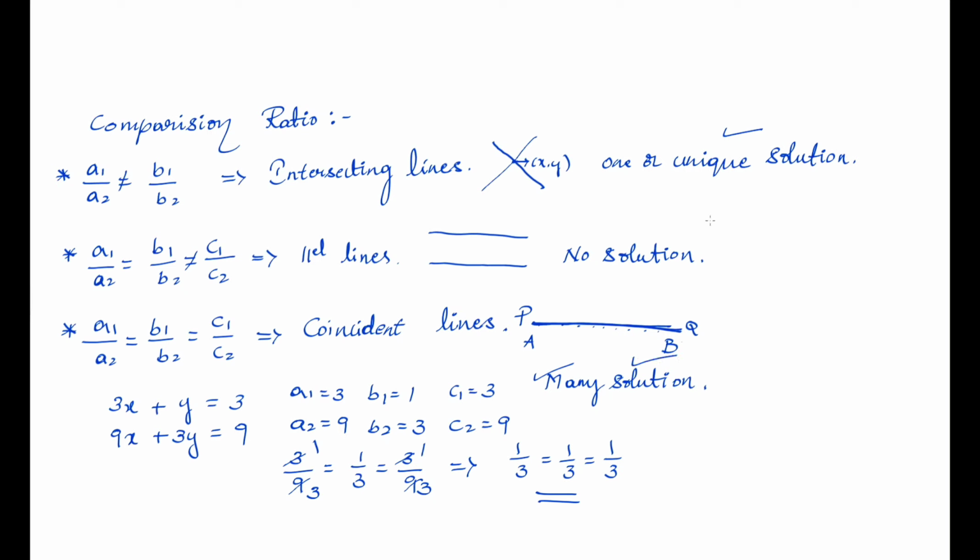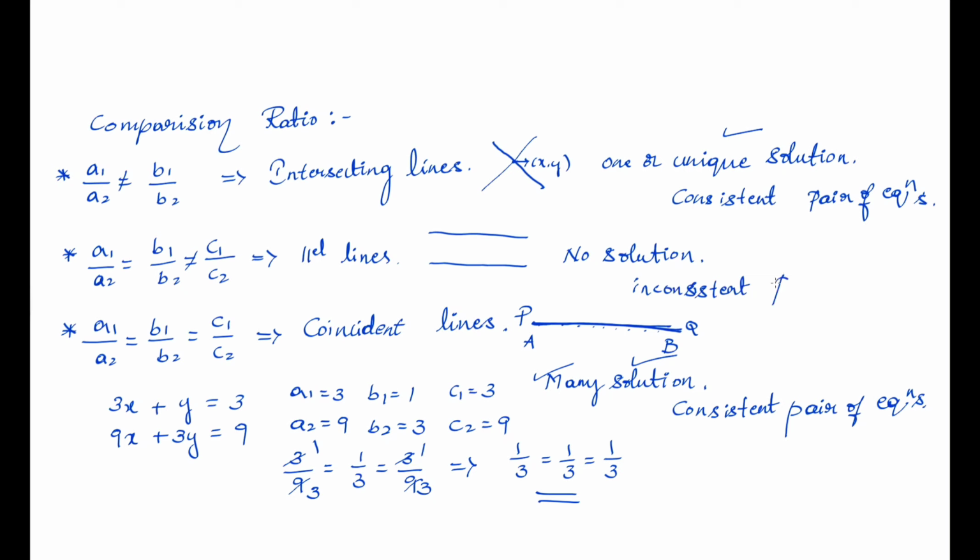So these are consistent pairs of equations, and no solution means it is an inconsistent pair of equations.